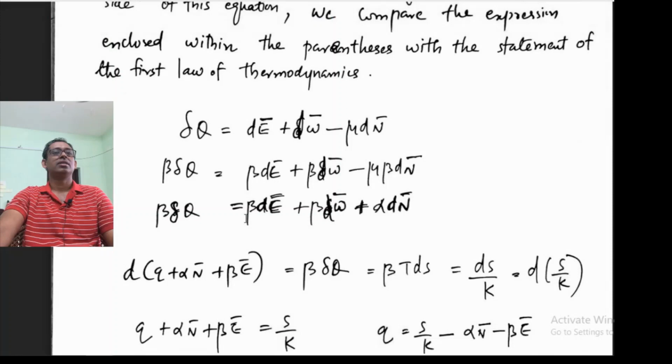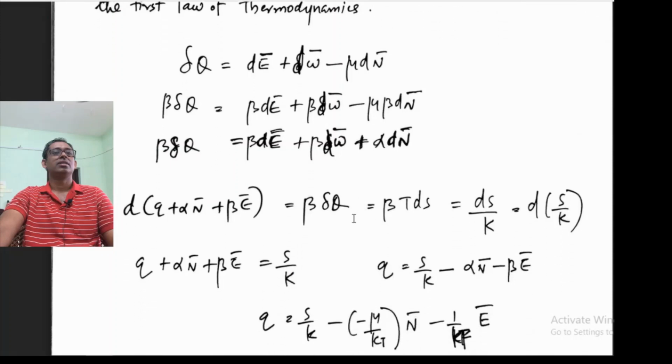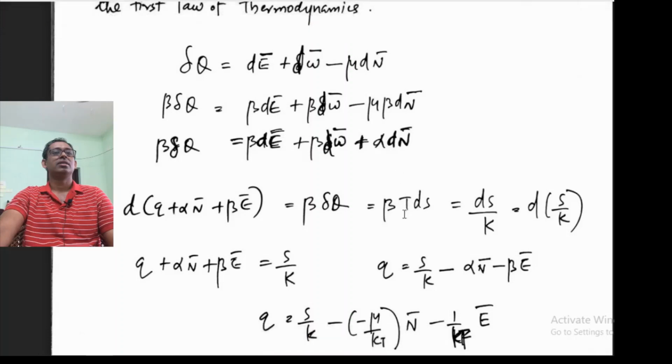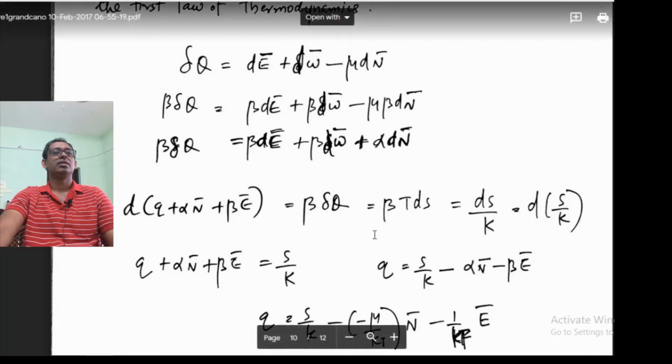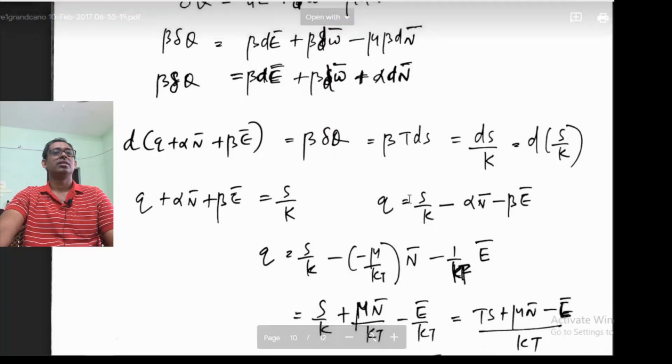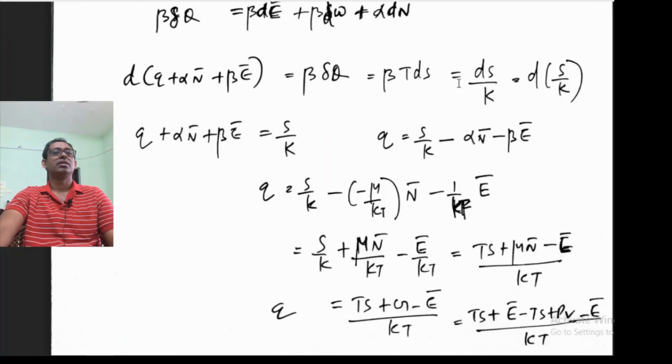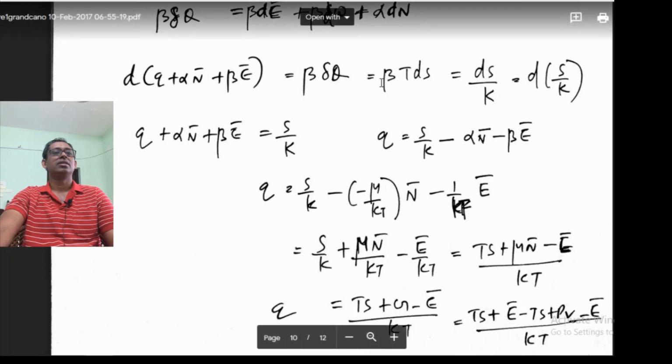So these two are equal, and beta delta Q can also be written as beta T dS, because we know dS, the change in entropy, is delta Q over T, the energy supplied divided by the temperature. So this is equal to beta T dS, and since beta is 1 by kT, the T gets cancelled, so it is dS by k. So this is the differential of S by k.